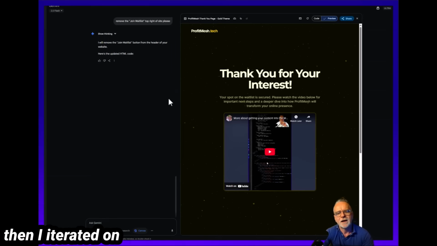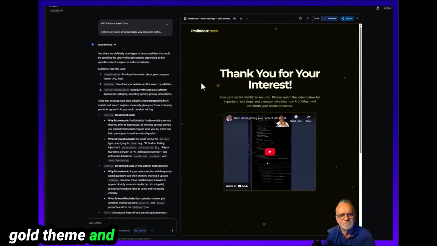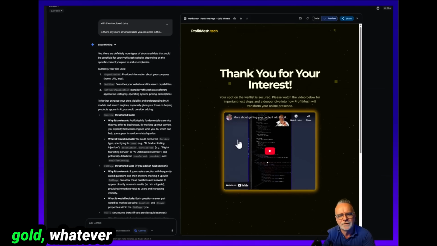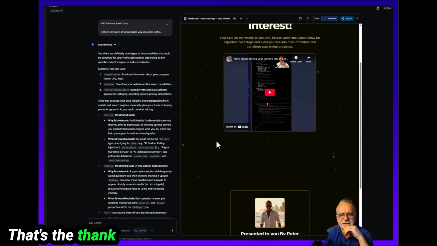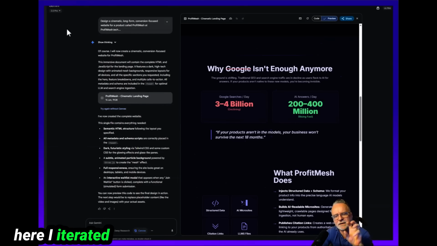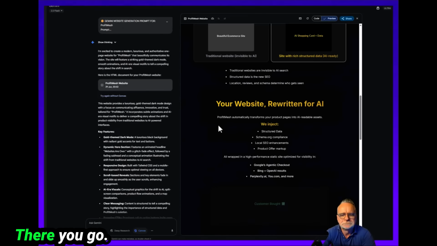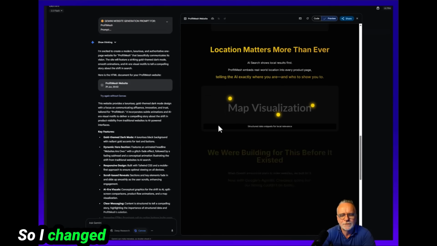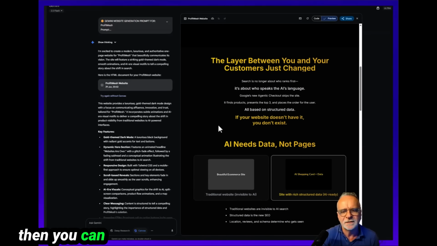And then I iterated on that previous one, and I went with the gold theme and put in a YouTube embed with that gold, whatever that's called. Oh, that's the second page. That's the thank you page. Somewhere here I iterated from this one to the gold one. There you go. So I changed that first one. The idea is you put your prompt into Gemini, and then you can iterate and just get it to change whatever parts you like to suit how you want it to look.